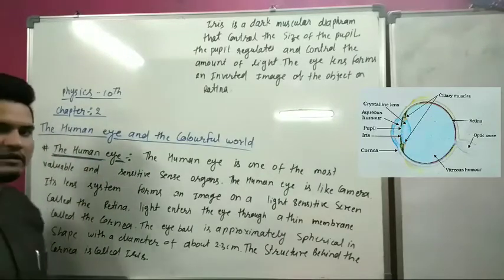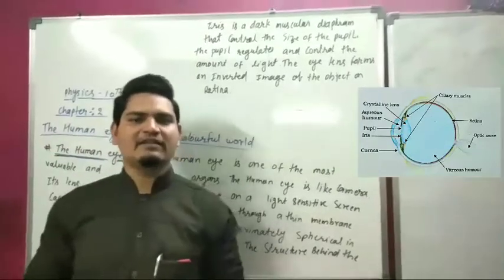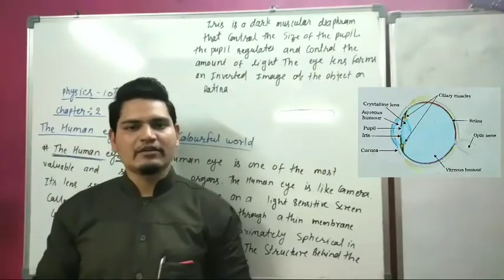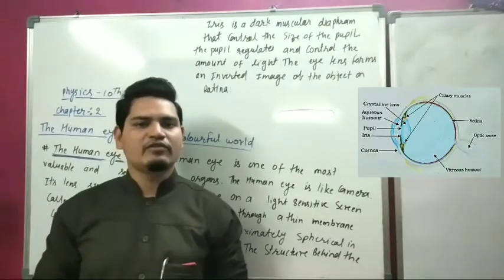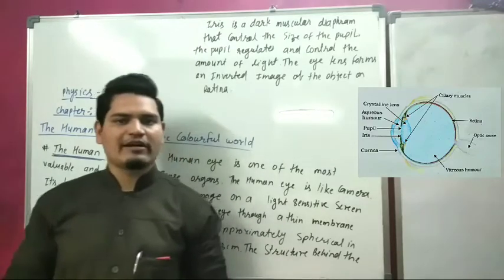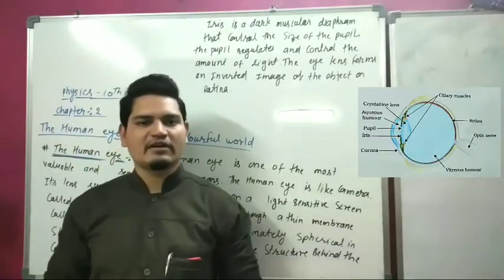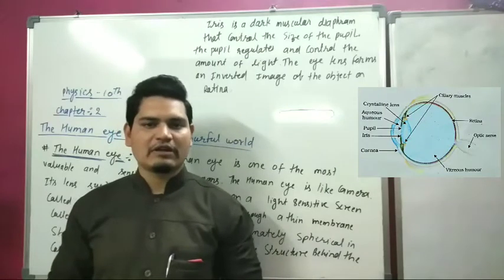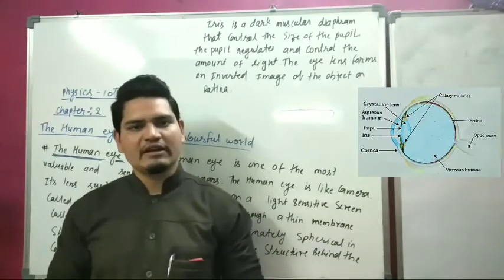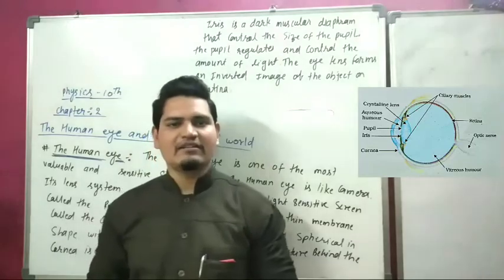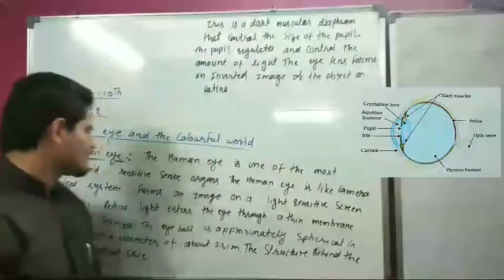So you know what is the human eye and what is the importance of the human eye. The human eye is a very sensitive organ. It is very useful. We cannot see any object without the human eye. It is one of the most important sense organs. So let's start. What is the human eye?